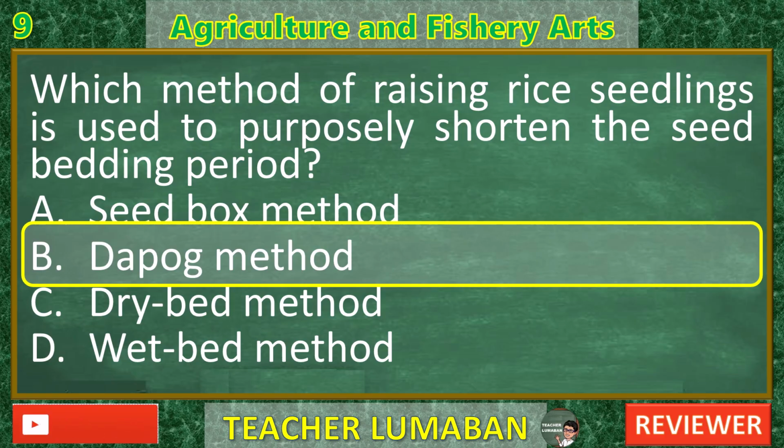Summary. The dopping method is specifically used to shorten the seed bedding period for rye seedlings, making B. Dopping method the correct answer.